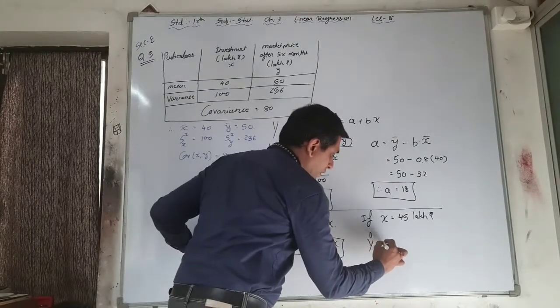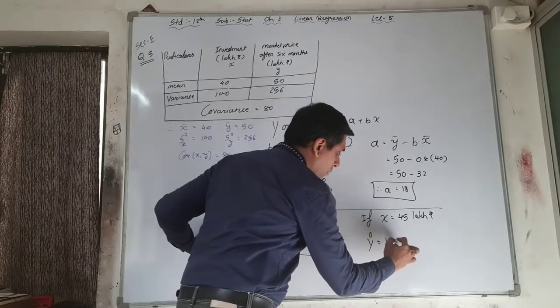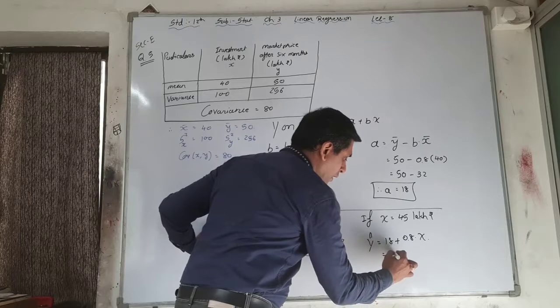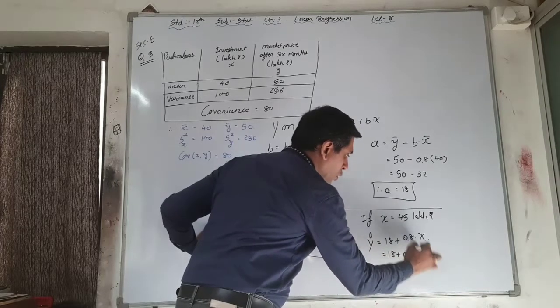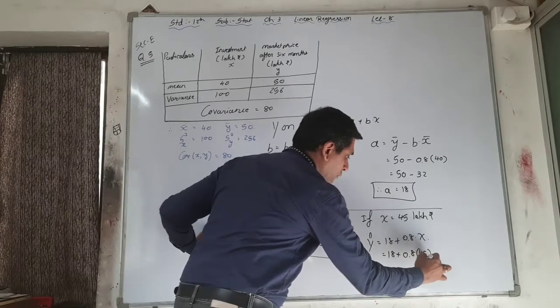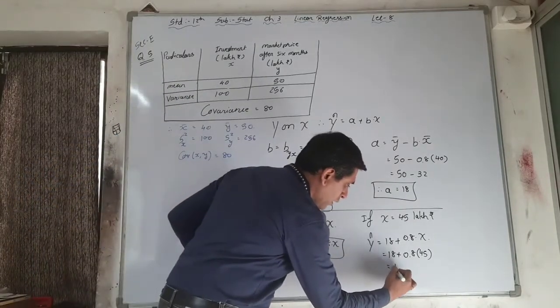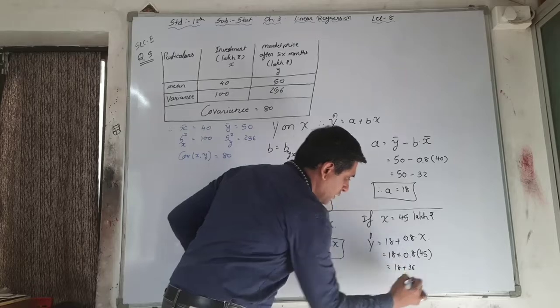So y cap is equal to 18 plus 0.8 x, 18 plus 0.8 into 45. So here 18 plus 36.